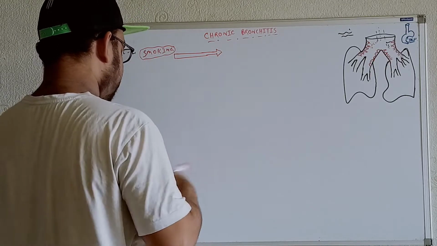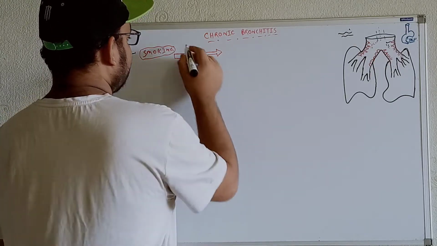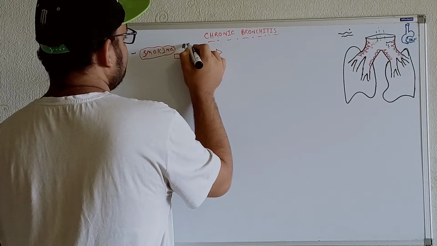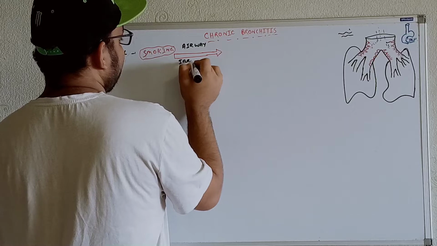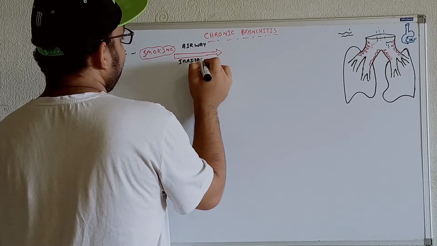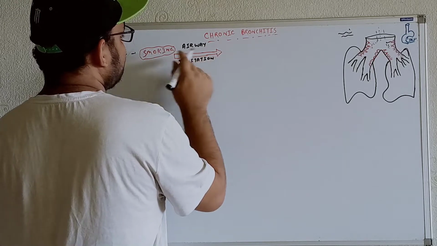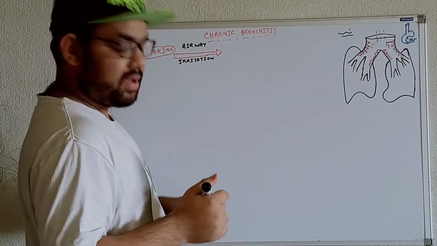You can write airway irritation. As a result, we will get inflammation of the airway.